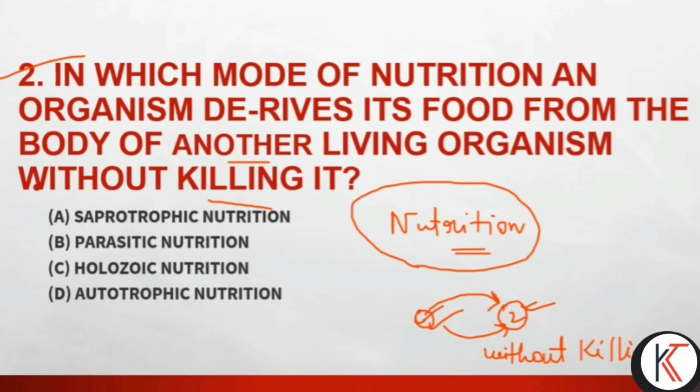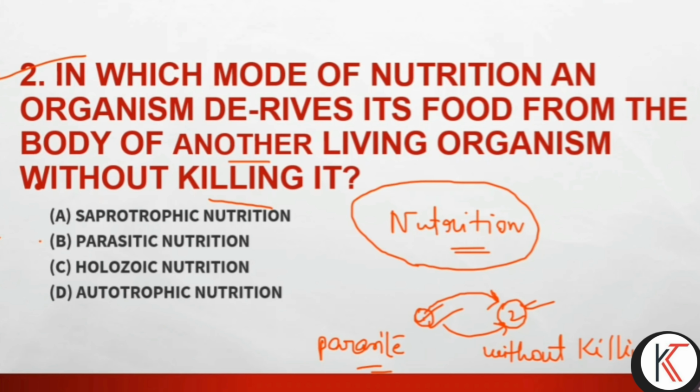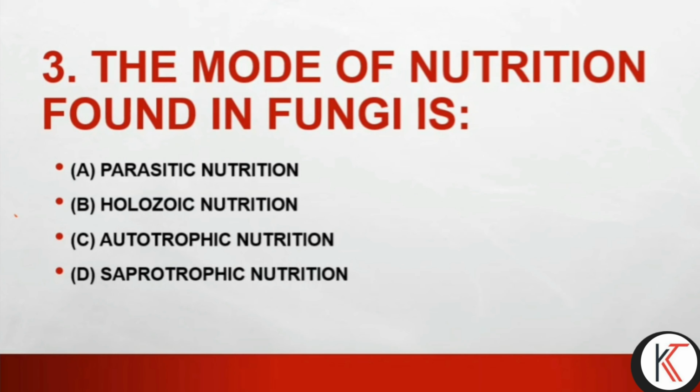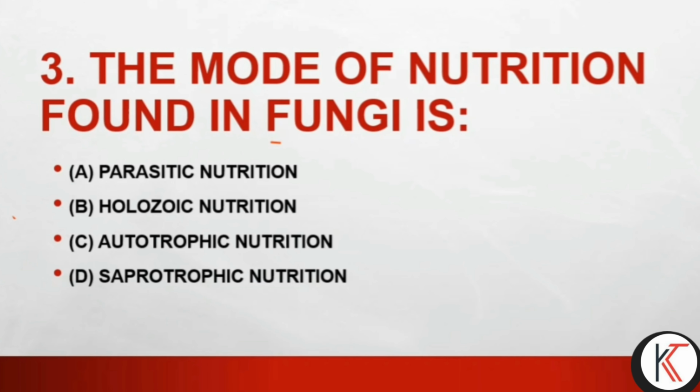As you know, in case of a parasite, the example is that it will not kill its host body. So here what is the right option? Can you guess, anyone? So here what is the right option? Parasitic mode. Okay, so this is the right option. Understood everyone?